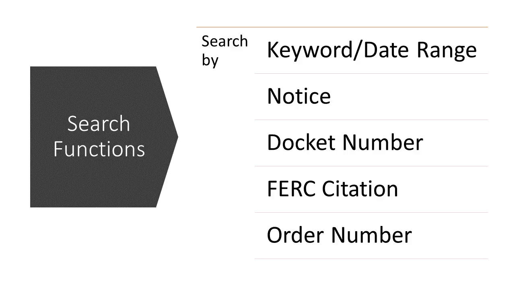Now that we understand what eLibrary is, how do we search in it? There are many options in eLibrary to perform a search, depending on the item you're looking for. So first, let's use the keyword search with the date range function. Then we will search for a notice. And lastly, we can search with a docket number, a FERC citation, and an order number.